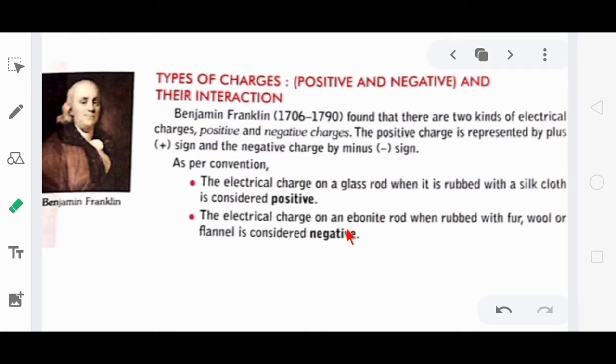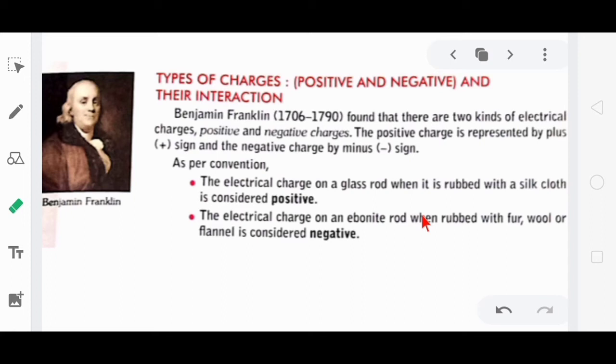Usually, when a body receives electrons, it becomes negatively charged, and when a body relieves electrons, it becomes positively charged. So here, for familiar consideration, we are given two examples. As per convention, the electrical charge on a glass rod when it is rubbed with a silk cloth is considered positive.